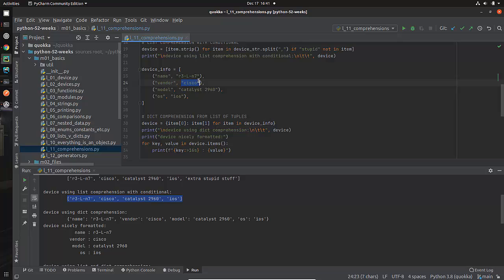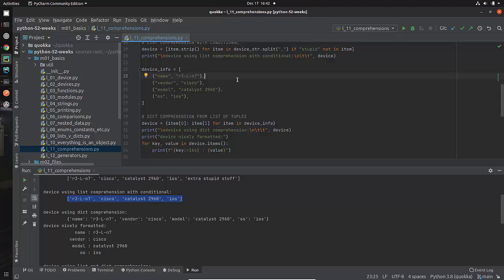When you look at this as a human being, you can see, oh, this looks kind of like a dictionary, because that looks like a key and that's a value. If you've noticed that, you're ahead of the game. Technically and syntactically, this is just a tuple, but we are going to do a dictionary comprehension. So as you can imagine, we're going to end up with a dictionary that is a form of what this was, except it's not a list of tuples. It's going to just be a dictionary.